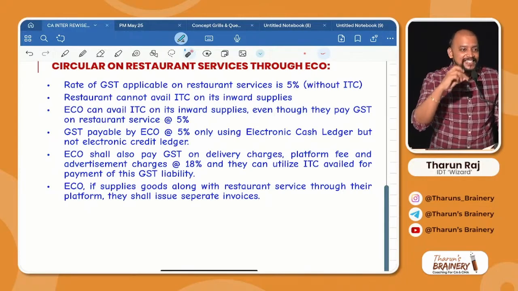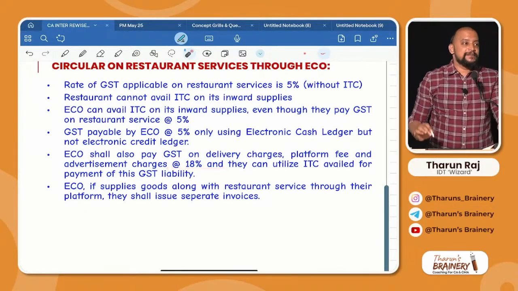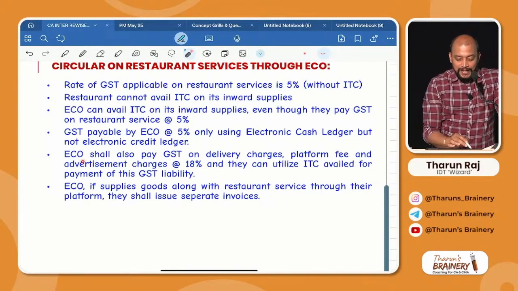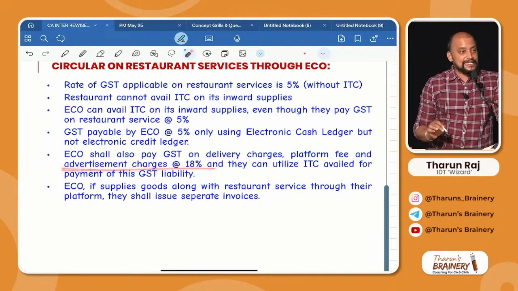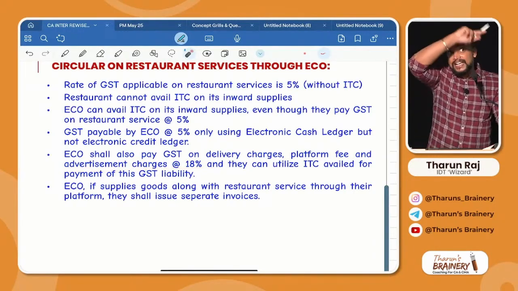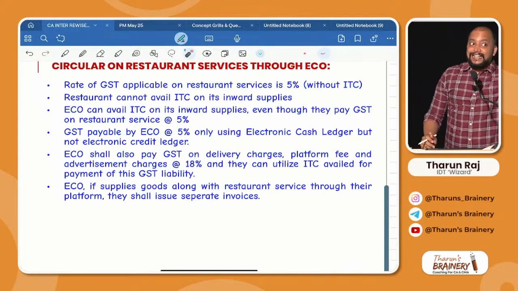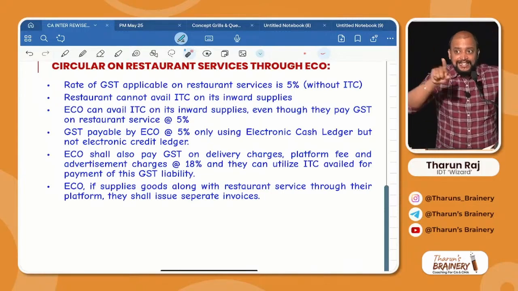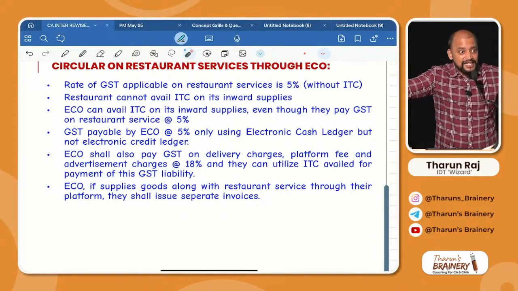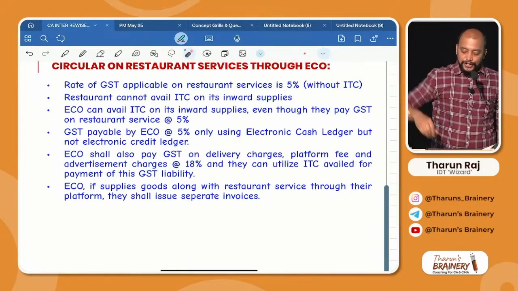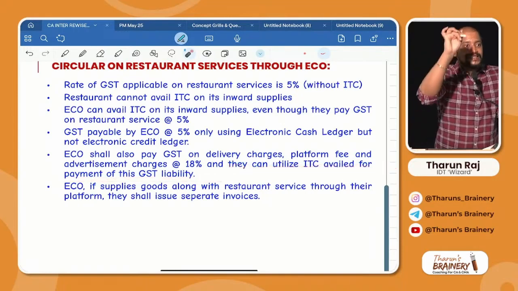All these are advertising services, okay? And that they need to pay 18%. E-commerce operators shall also pay GST on delivery charges, platform fee and advertising charges at 18%. Can they utilize the ITC for payment of this? Yes, they can take ITC. On the 5% they cannot use that ITC, but that 18% they pay on other services, definitely for that they can use. They can utilize ITC availed for payment of this GST liability.